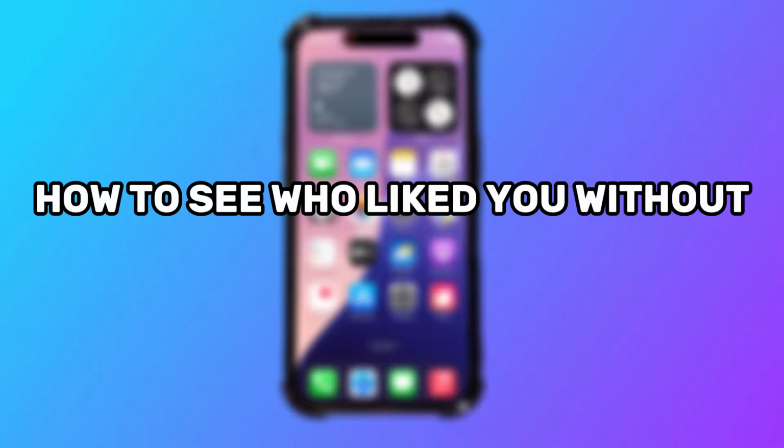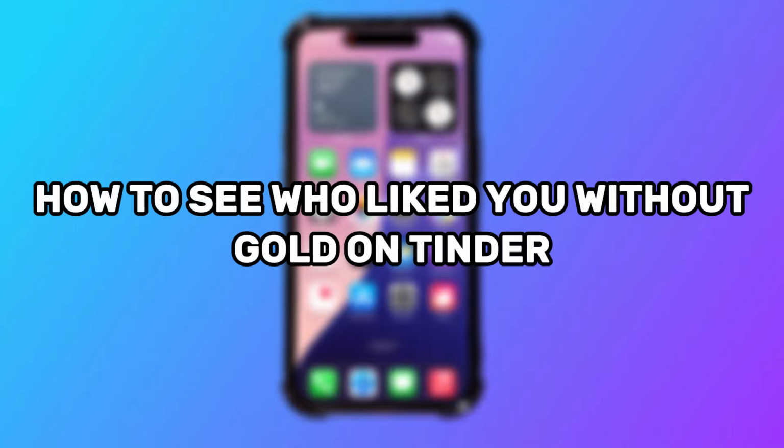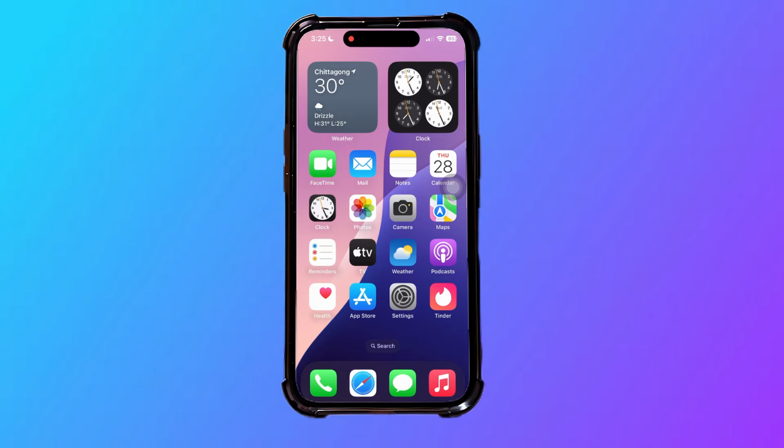So here's how to see who liked you without Gold on Tinder. Keep in mind that there's no proper way to see who liked you without Tinder Gold, but I will show you the next best thing.